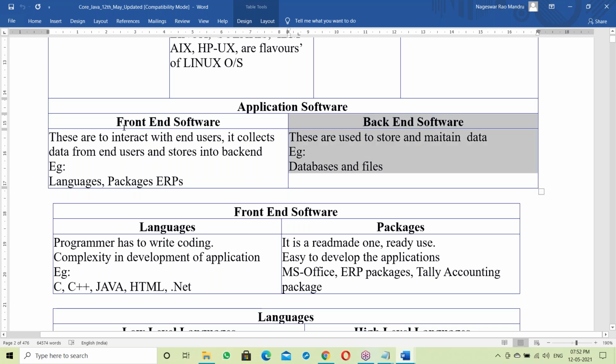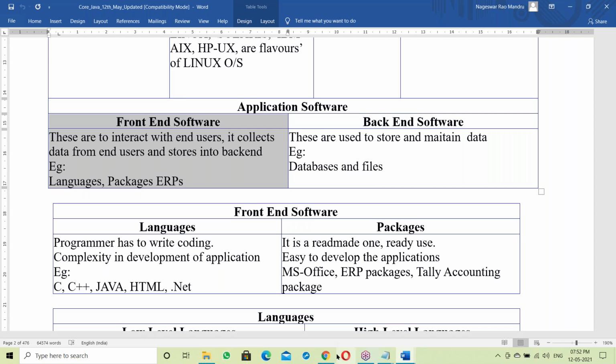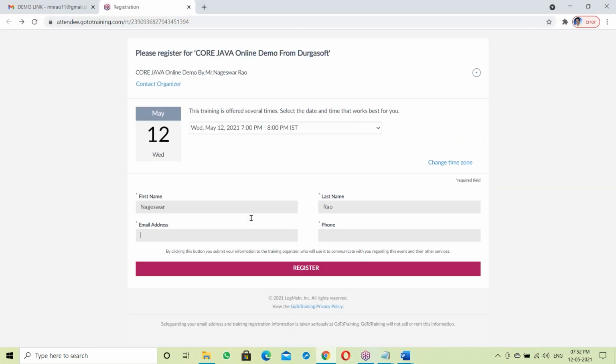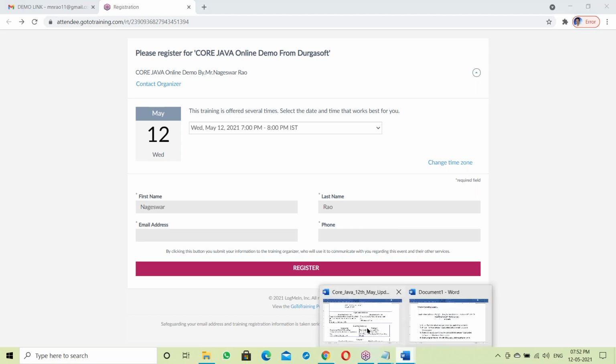So Java comes under front end here. Why front end? Here's a form, right? Behind this form, there's a Java program. That Java program, with the help of the form, takes your data and stores it in the backend. So Java is a front end.